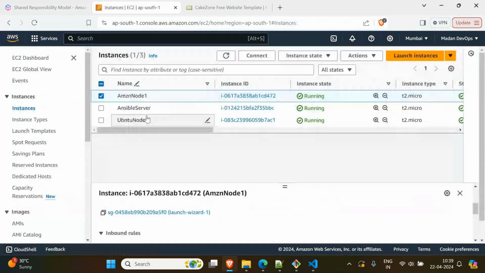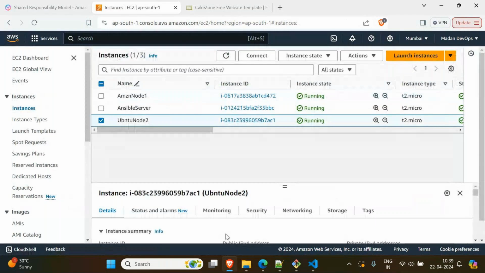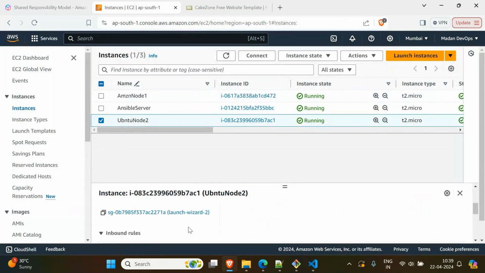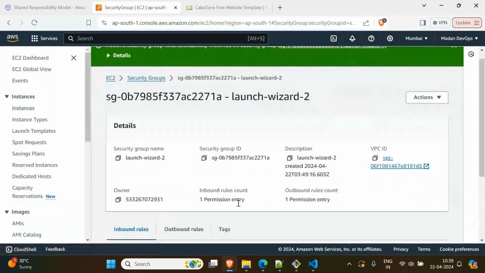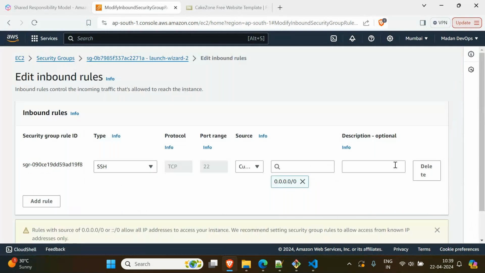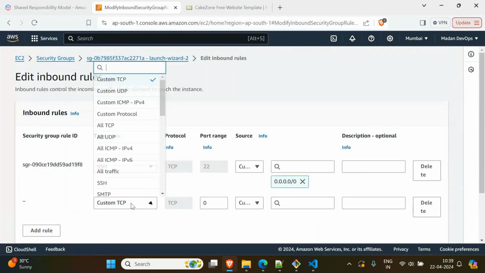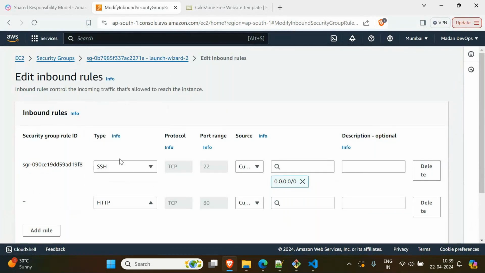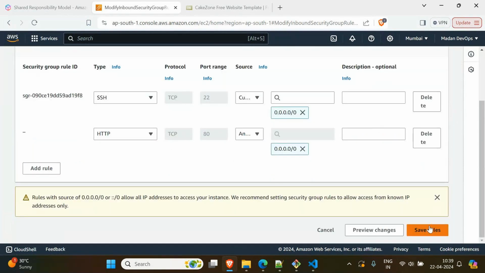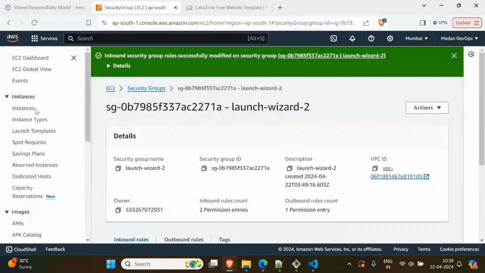If it is the same, then no need to add. Oh, it has a different one. If you have taken the same security group name, then no need to add it again. HTTP. Save. Done. That's all.